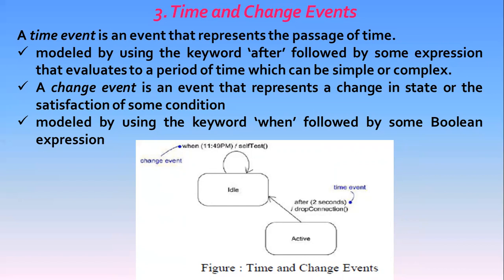A change event is an event that represents a change in state or the satisfaction of some condition. Again, this figure shows that in the UML we model a change event by using the keyword when followed by some Boolean expression. You can use such an expression for the continuous test of an expression, for example, when altitude is less than 1000.